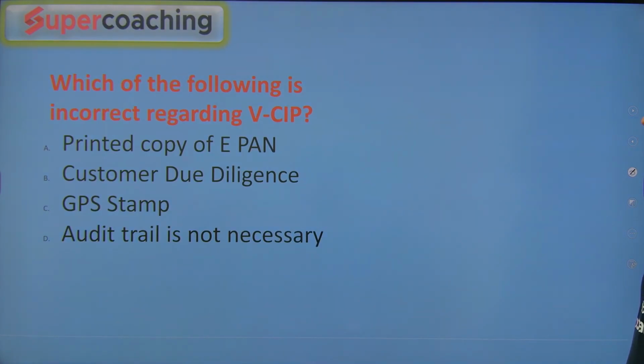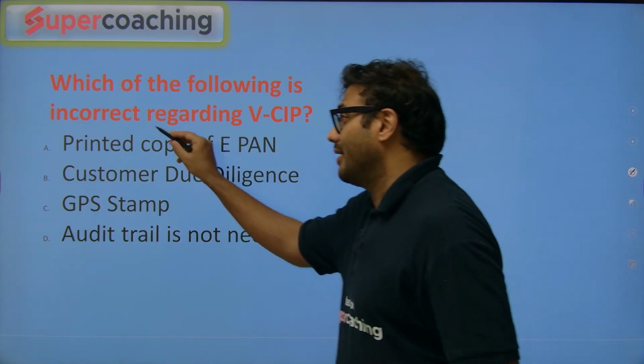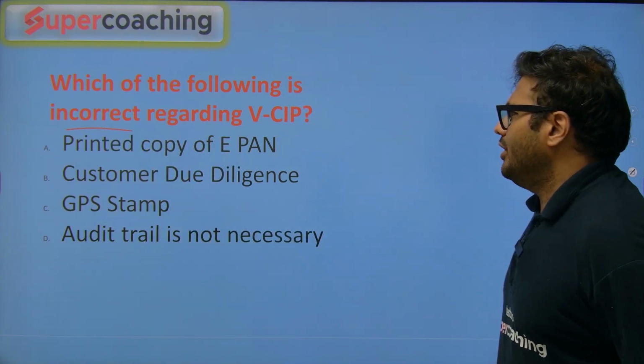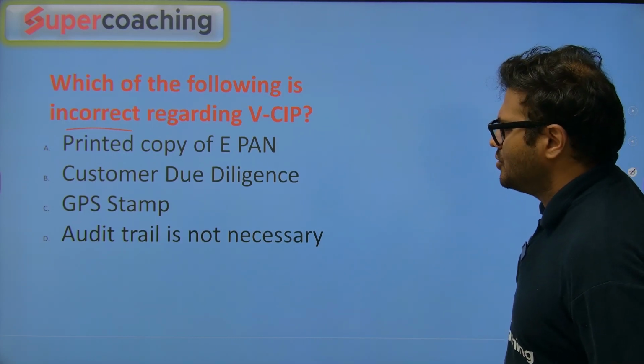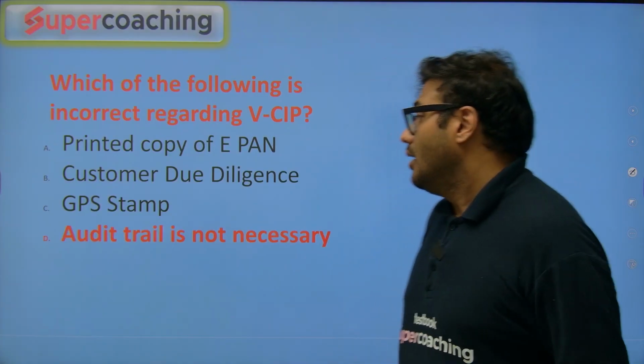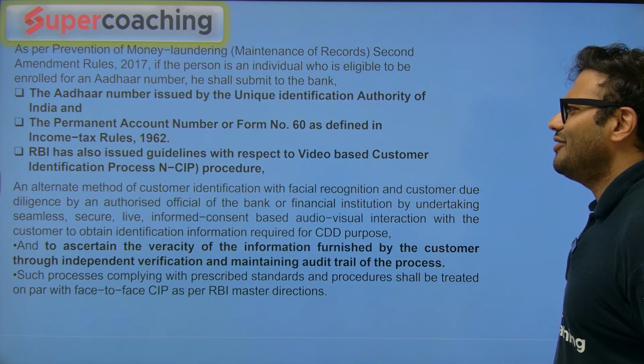Which of the following is incorrect regarding VCIP? Which statement is incorrect? Printed copy of e-PAN, customer due diligence, GPS stamp, audit trails is not necessary. Incorrect. Answer is audit trail is not necessary. Absolutely wrong statement.